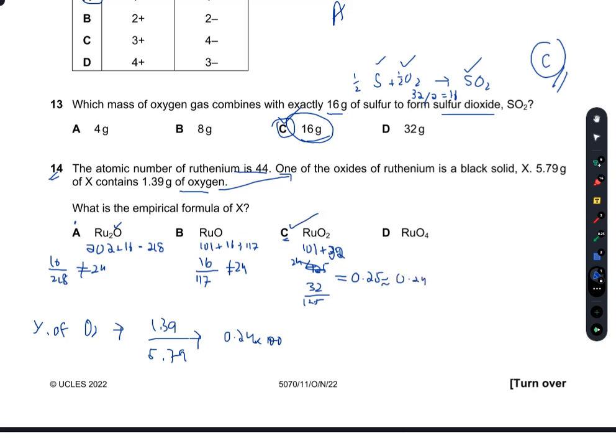So C can be right, whereas for D, RuO4, that is 101 plus 64, that is 165, so I divide 64 by 165, that is 38%, so that's not close to 24%, so I will go with C as the best choice.